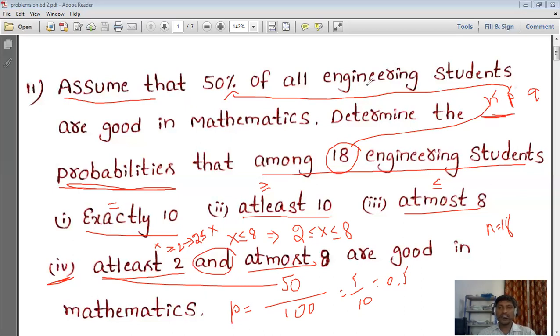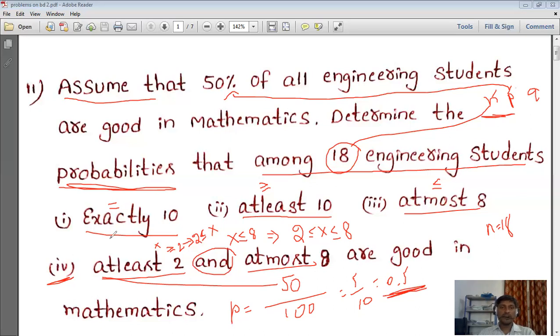In the same way, probability is nothing but chances. It means if you are taking 100 students, 50 may be good. So p is equal to, here we calculated, 0.5. From that we can get q. So n we know, p we know, and q we know.